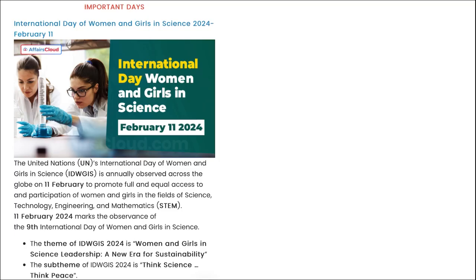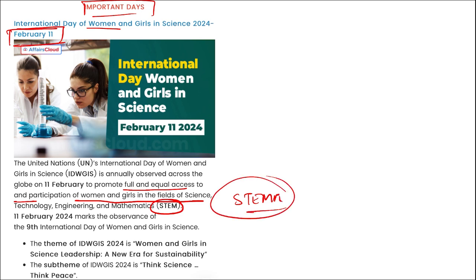Next is important days. The International Day of Women and Girls in Science is observed on 11th of February, right? It is to promote full and equal access and participation of women and girls in the field of STEM, that is science, technology, engineering and mathematics. And during this, STEMM was also launched, we have seen. Remember, this was the 9th edition of the International Day of Women and Girls in Science.